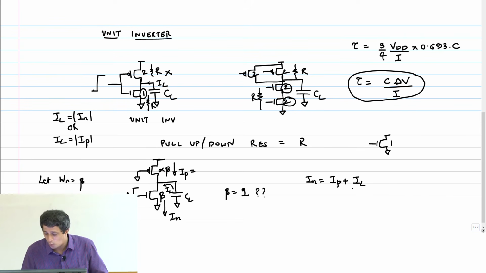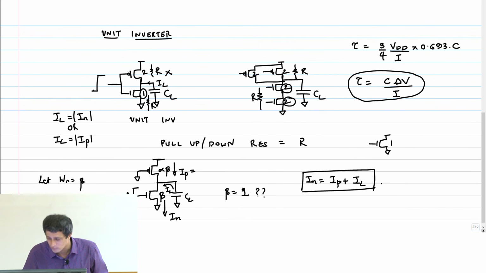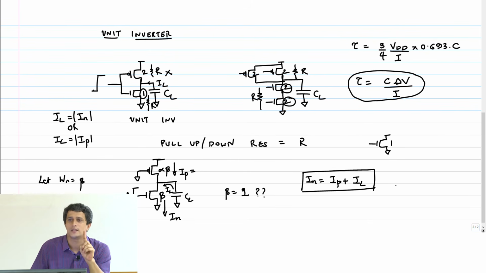So what is it that should be equal to I in this equation? For my unit gate, we always said that IN or IP should be equal to I. Even now, it's the load current that we are going to say should be equal to I, and of course I is the current through the unit NMOS transistor.